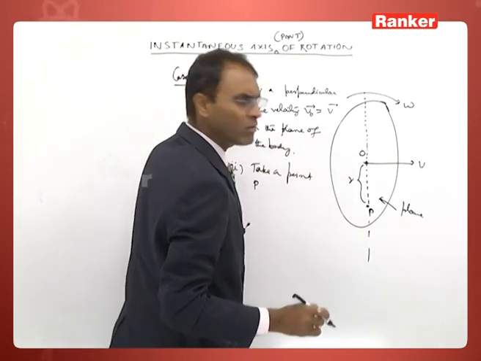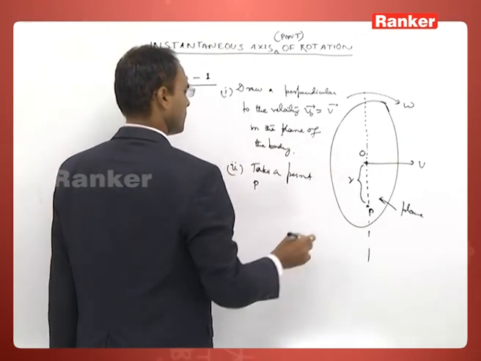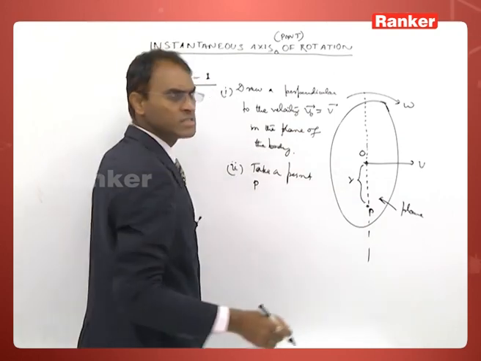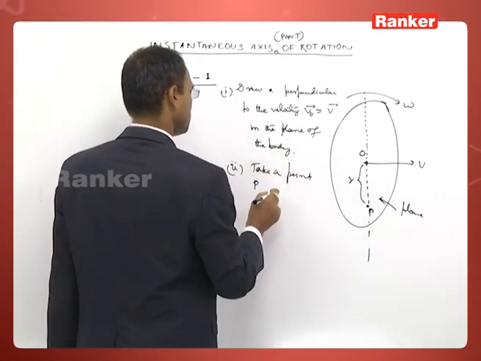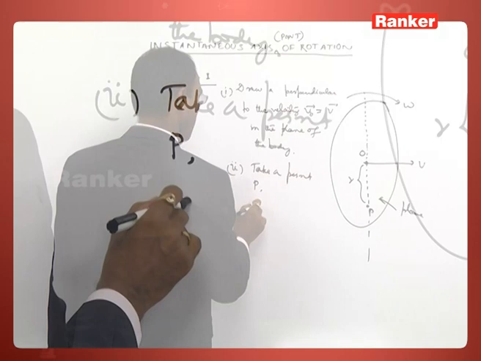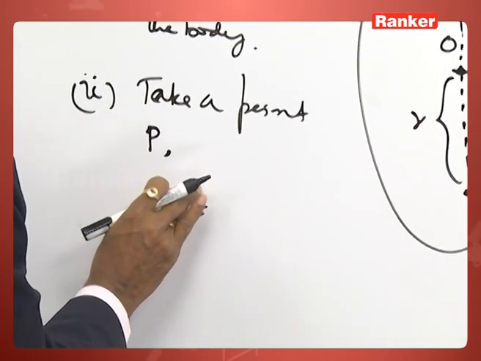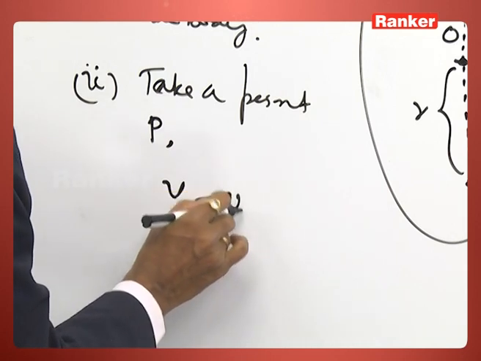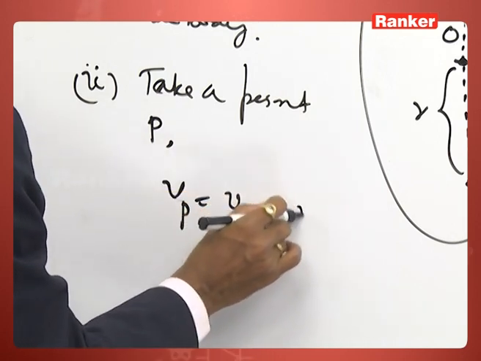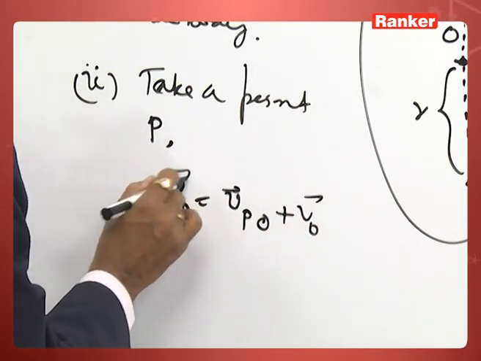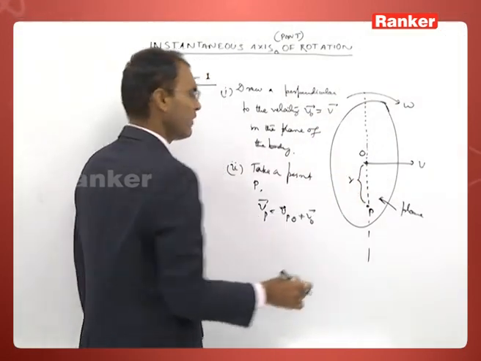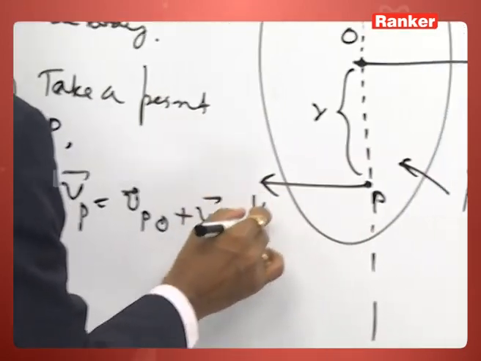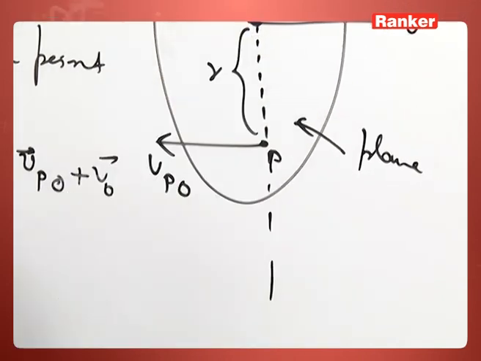If you take below, then there is a possibility of getting zero velocity, because the velocity of the point P is equal to the velocity of the point P with respect to O plus the velocity of O. If you take below the point O, then this point P will move back with respect to O.